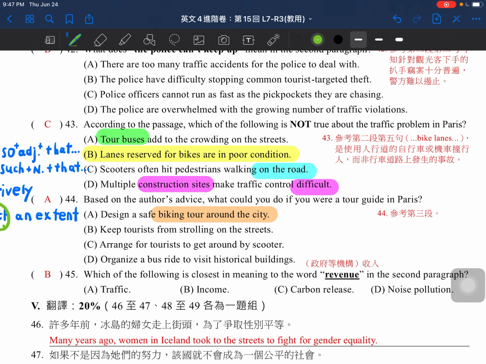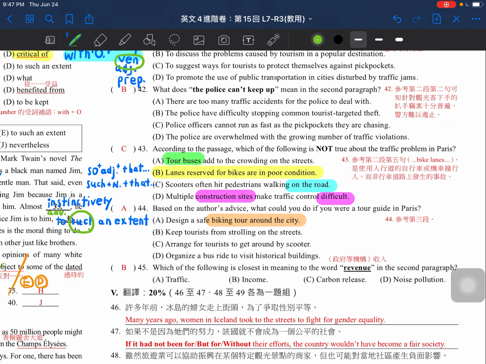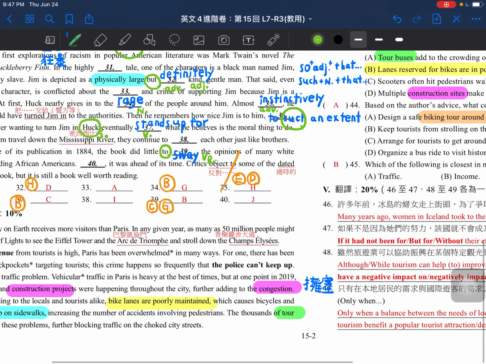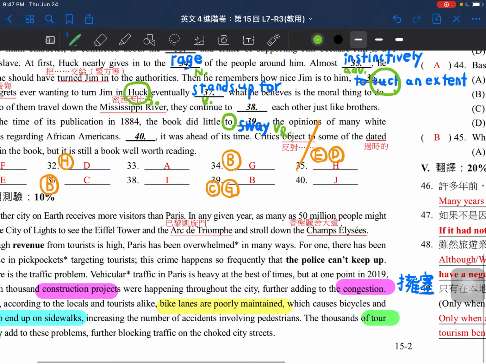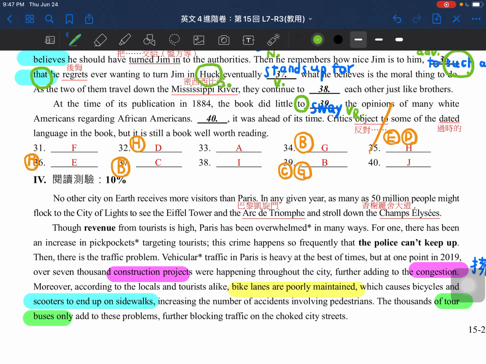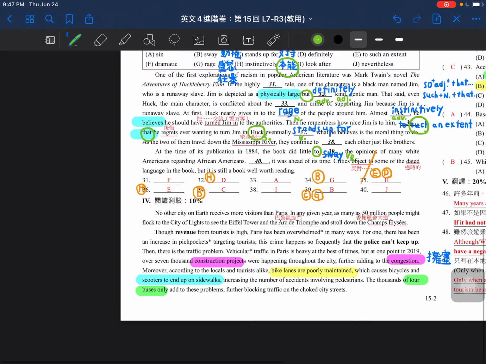For the first choice, A, tour buses add to the crowding on the street, right? You can see the one here, where it said the thousands of tour buses only add to these problems, further blocking traffic on the choked city streets. So blocking traffic and choked, the kind of crowded city streets.